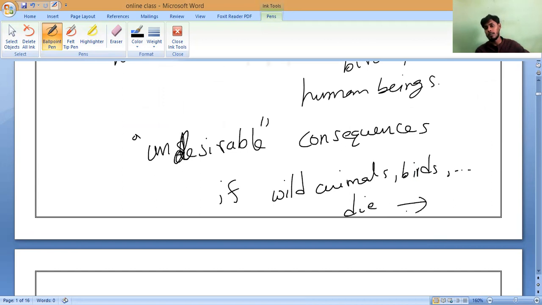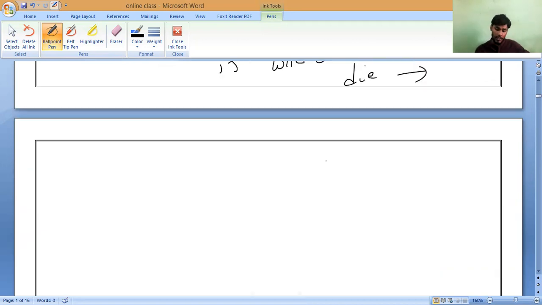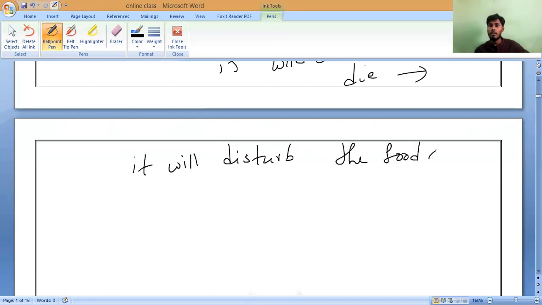Because if wild animals or birds or some kind of species die, what will happen? It will lead to complete disturbance in the food chain. Is it yes or no? It will disturb the food chain which they are taken as a part. So all the animals are part of the food chain. It is not that only humans are involved in the food chain. Everybody is involved in the food chain.